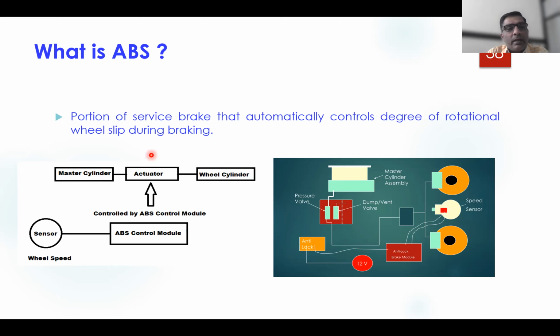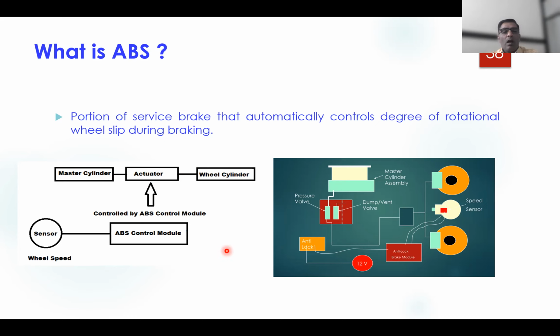In the case of the anti-lock braking system, there is an actuator, which is required to modulate, to modify whatever pressure is being supplied to this wheel cylinder to avoid wheel locking.